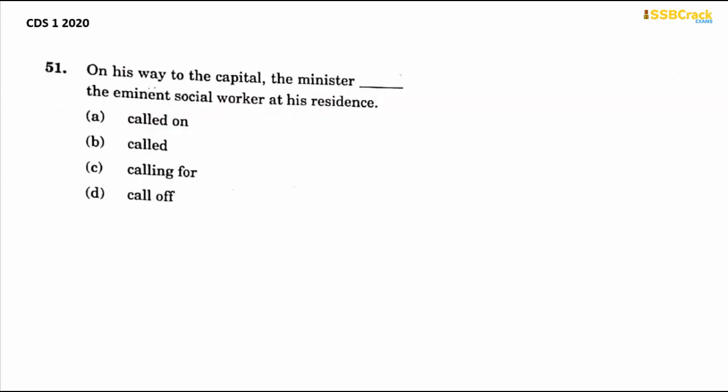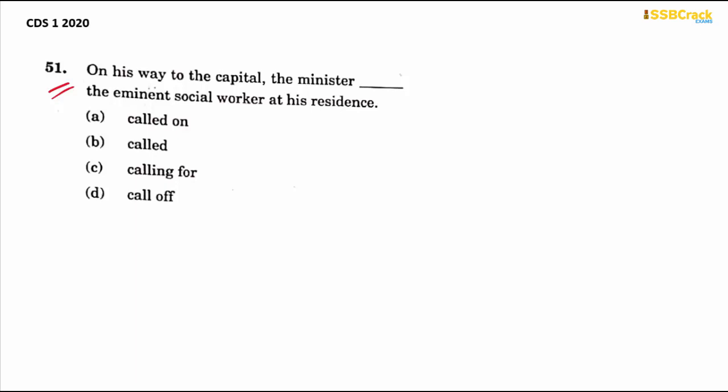So this is the first question, but the question number, as you can see, is 51 because we are following Set A. But this is the first question of the fill in the blanks, so don't get confused. So let's start reading. On his way to the capital, the minister dashed the eminent social worker at his residence, right? Now, the options are: called on, calling for, or call off.